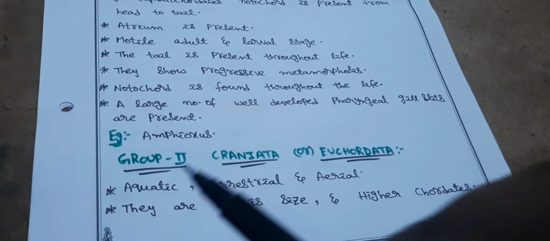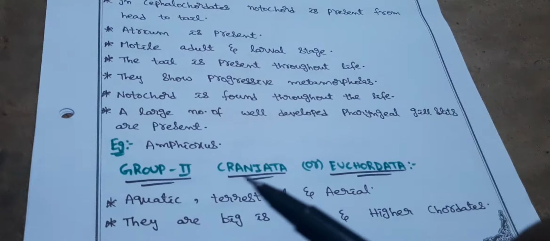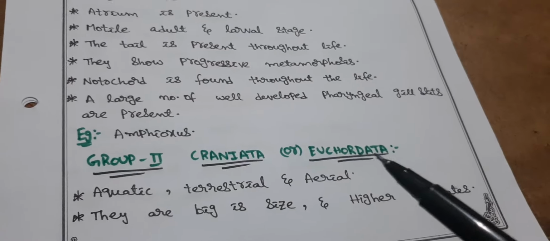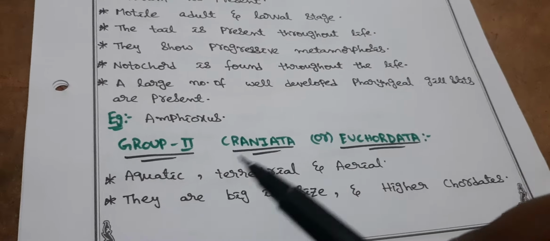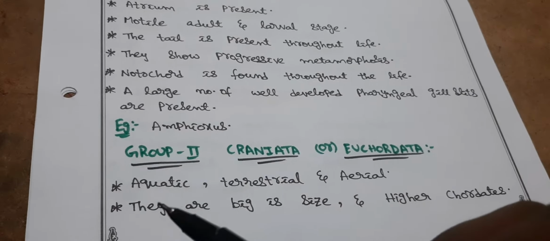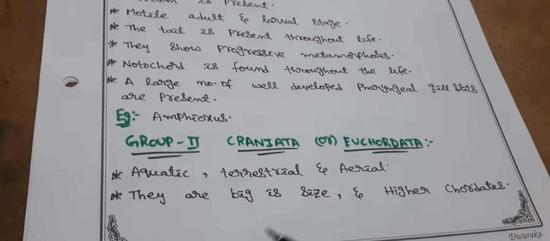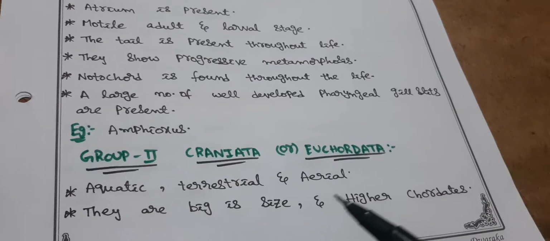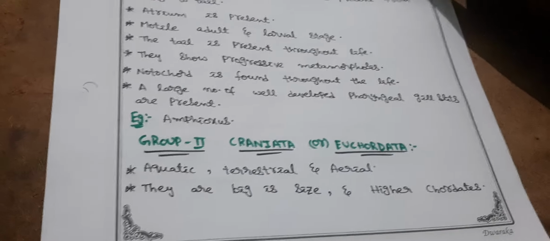Next, the second group, Craniata or Euchordata. The first group is Acrania, I said before. This is the second group. Eu means true. That means these are true chordates. Okay. Next, under Craniata, their habitats are aquatic, terrestrial and aerial. Yes, we see birds, land animals and aquatic Pisces also. They are big in size and higher chordates. These chordates are advanced, not like protochordates. These are advanced chordates. Those are lower chordates and these are higher chordates.